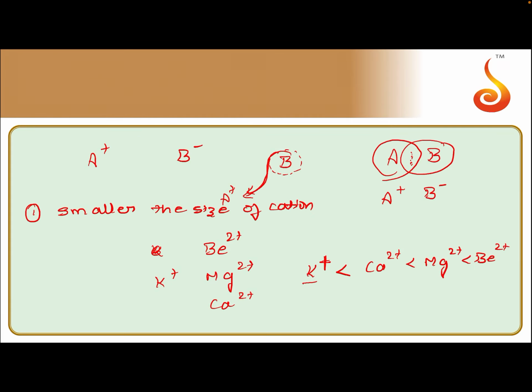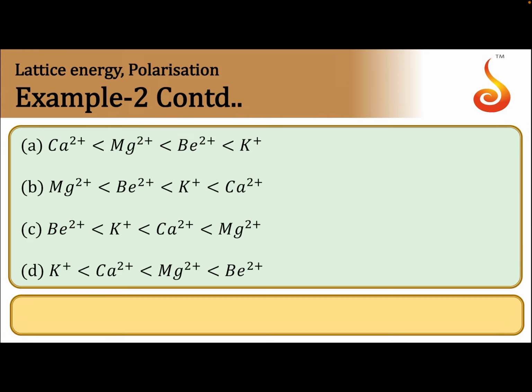To summarize, when a cation approaches an anion, the electron cloud of the anion is attracted towards the cation. This is called the polarizing power of the cation. The polarizing power of a cation increases with increase in the charge of the cation and with decrease in the size of the cation. So what is your answer? Potassium is less than calcium, calcium is less than magnesium, magnesium is less than beryllium. That is your answer.